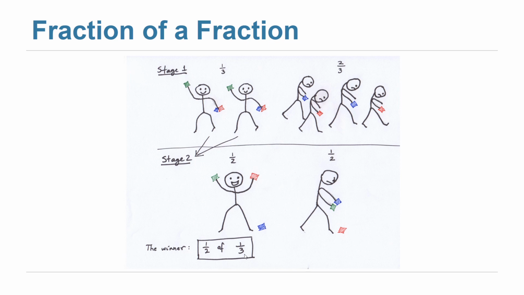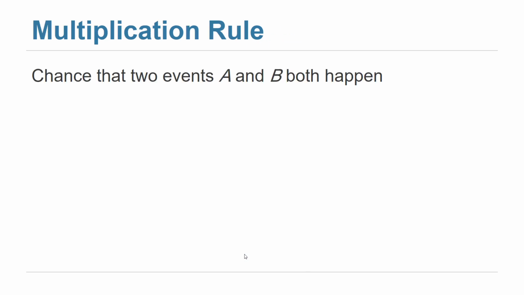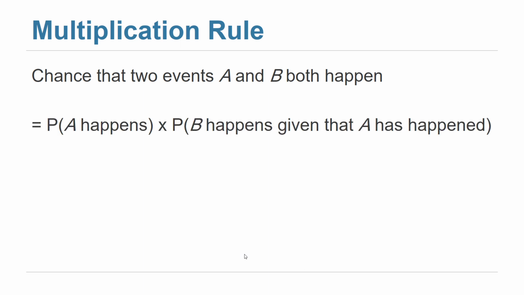Is that clear? So that's an explanation of what we call the multiplication rule. In the multiplication rule, the chance that 2 events A and B both happen is the probability that the first one happens times the probability that the second one happens, given that the first one has happened. And since it is a fraction of a fraction, the probability that we will get eventually should be smaller than the probability of either of these two.